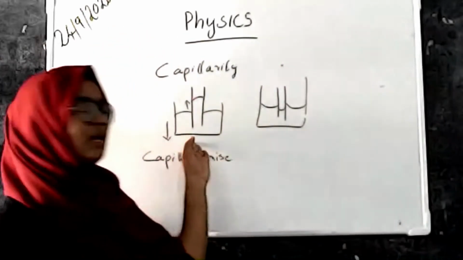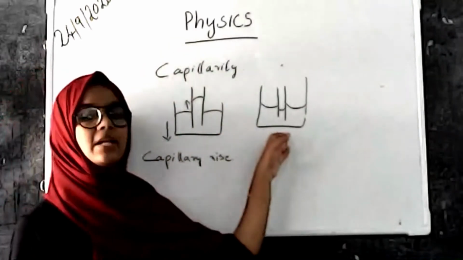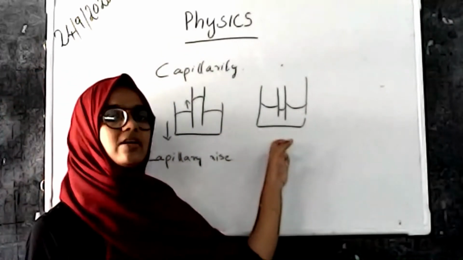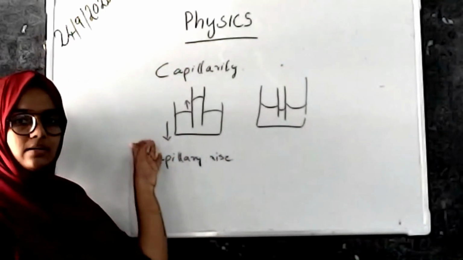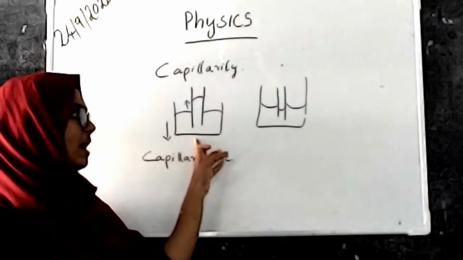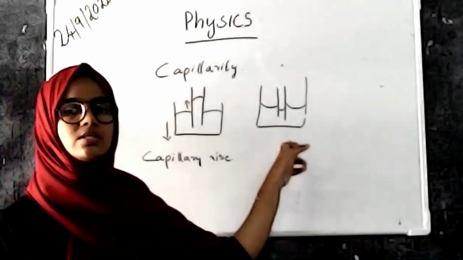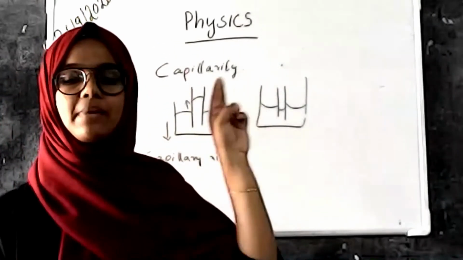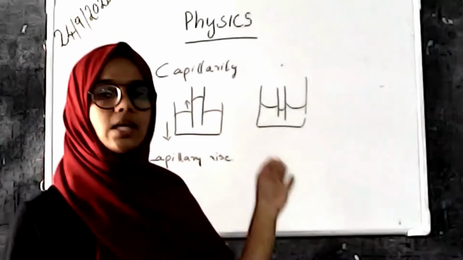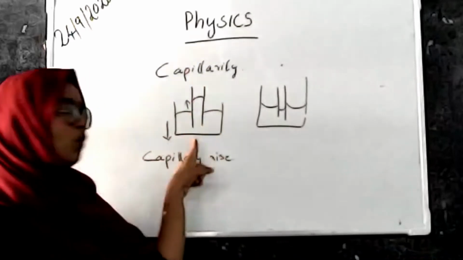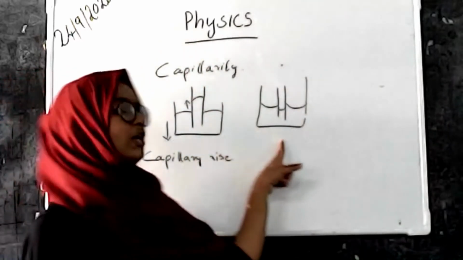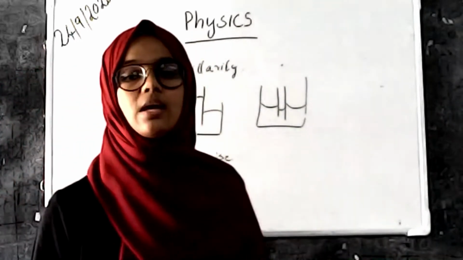This is the capillary rise and this is the capillary depression. Capillary depression is in mercury and capillary rise is in water. So capillary rise and capillary depression are both known as capillarity. The rise or depression of a liquid through any minute tube or minute hole is known as capillarity.